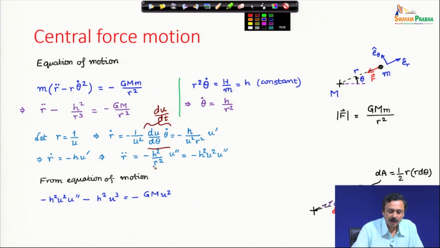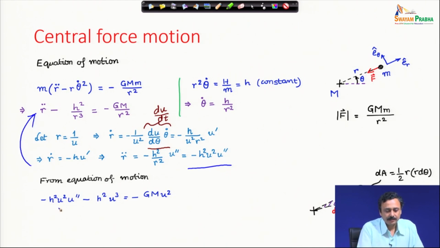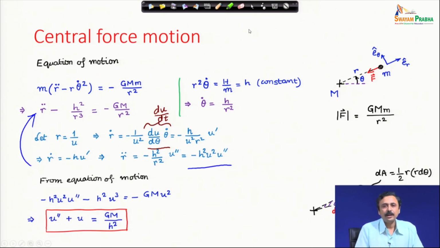Substitute this r double dot here into the equation of motion, and upon simplification you will get this very simple ordinary differential equation, but now the time derivatives have been replaced by derivatives with respect to theta. u double prime, the second derivative with respect to theta, plus u is equal to g m by h square.